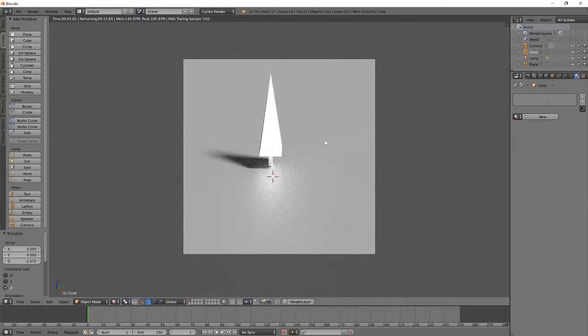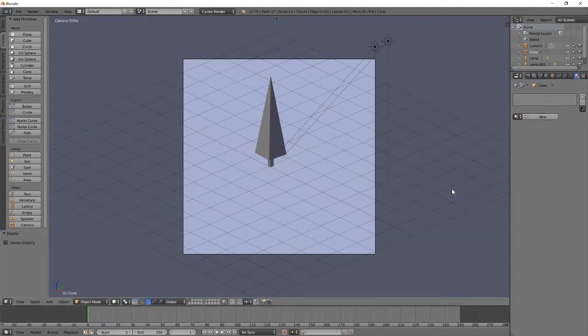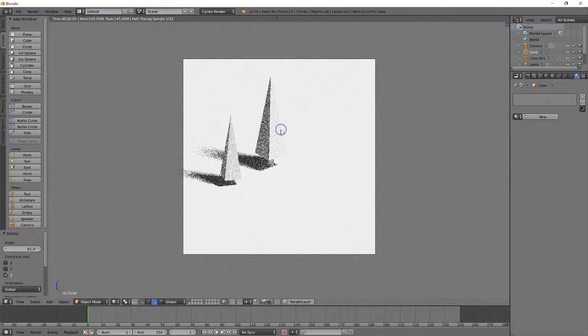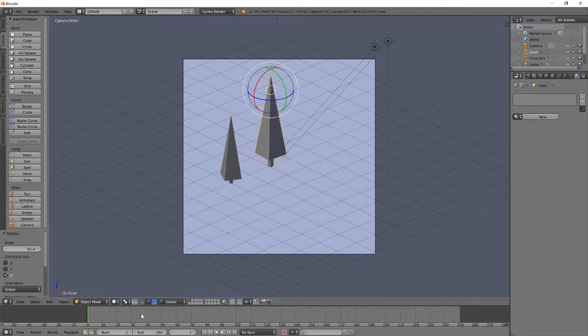What we're going to need to do next is add textures. So we can actually do a few things to make the trees look different from each other. We can either achieve this through size and rotation, just like that. So now it looks like we have two different trees, or we can actually add more detail to the trees to make them look different.